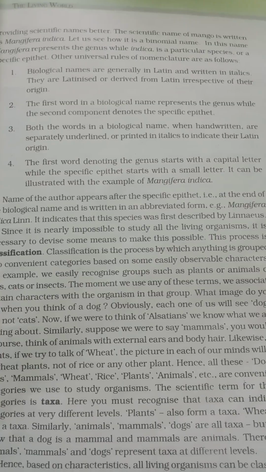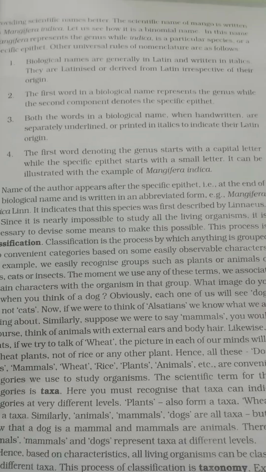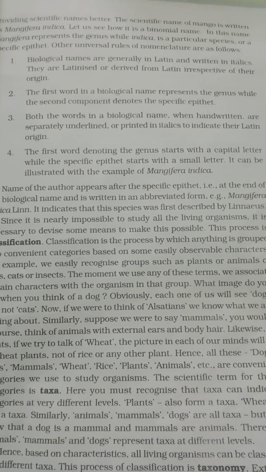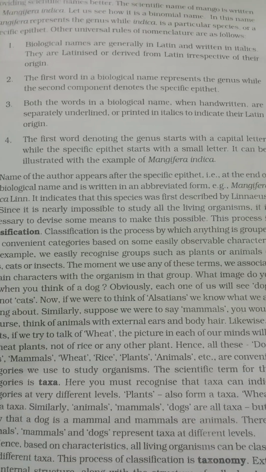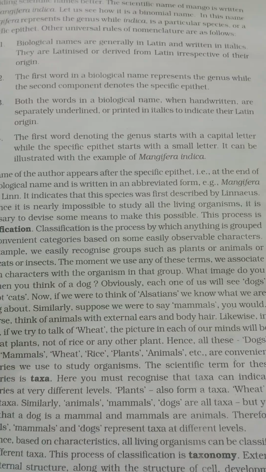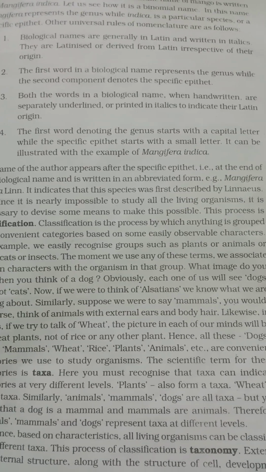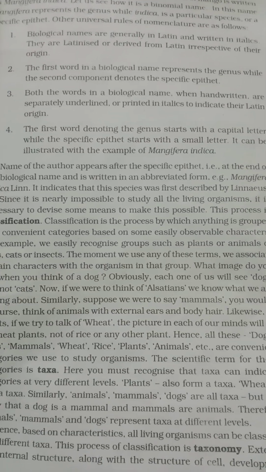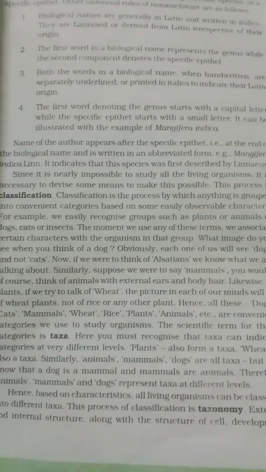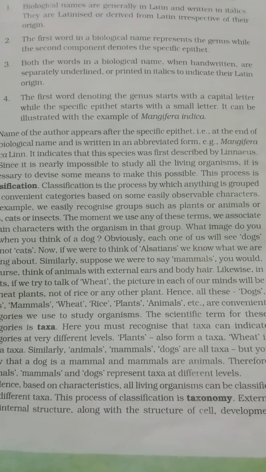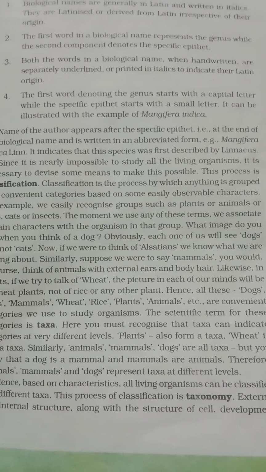Other universal rules for nomenclature are as follows. Biological names are generally written in Latin and written in italics. They are Latinized or derived from Latin irrespective of their origin. The first word in a biological name represents the genus, while the second component denotes the specific epithet. Both the words in a biological name, when handwritten, are separately underlined, or printed in italics, to indicate their Latin origin. The first word denoting the genus starts with a capital letter, while the specific epithet starts with a small letter. It can be illustrated with the example of Mangifera indica.